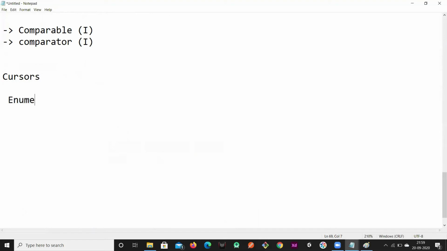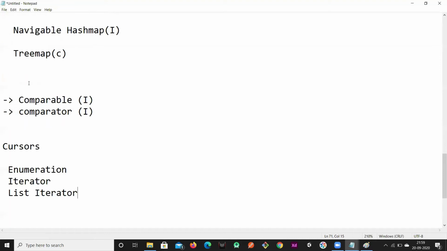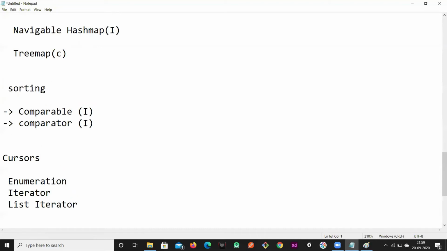Enumeration is one cursor, then iterator, and then list iterator. So for sorting we have these interfaces, and for the cursors we have these things.